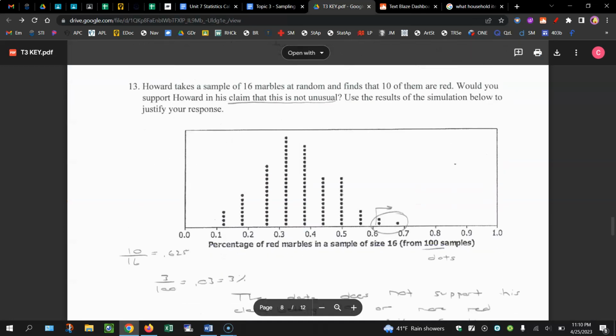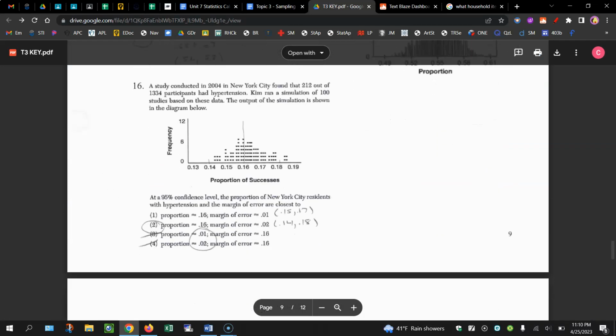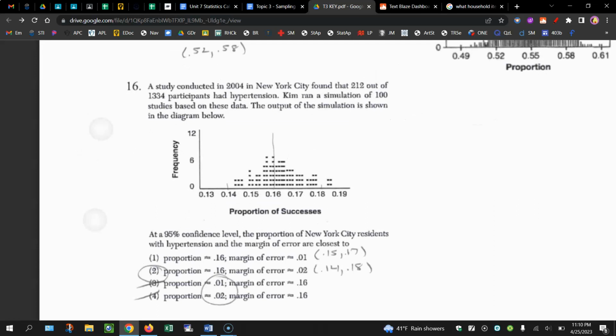So question 16 is very similar to 15 that we just covered. They give you the margin of error, and you're trying to figure out which margin of error is going to capture about 95% of the data. So if you take this 1.16 plus or minus this 1%, you're going to get about 15 to 17. Again, that's not capturing 95% of the data.